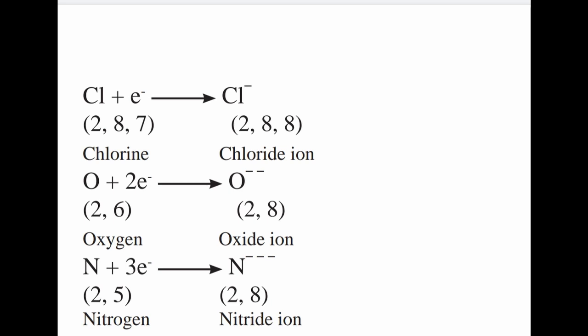Chlorine. Electronic configuration is 2,8,7 and so it accepts one electron and forms chloride ion. 2,8,8 is the electronic configuration after accepting the electron. Oxygen 2,6. So it accepts 2 electrons and forms oxide ion. Nitrogen 2,5. So it accepts 3 electrons and forms nitride ion.